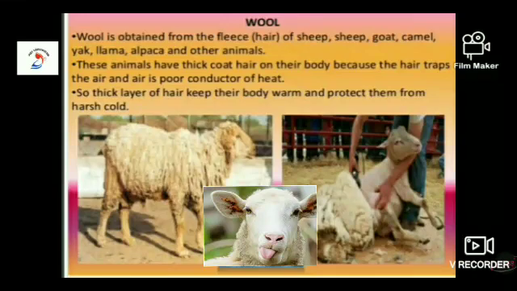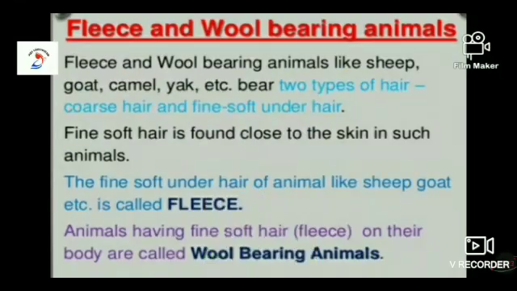So although the main source of wool is sheep, wool is also obtained from animals of the camel family, goat and even rabbits. Camel hair is obtained from the very soft and fine fur of the undercoat of the camel. The Bactrian camel gives the best quality camel wool. Alpaca and llama also belong to the camel family.